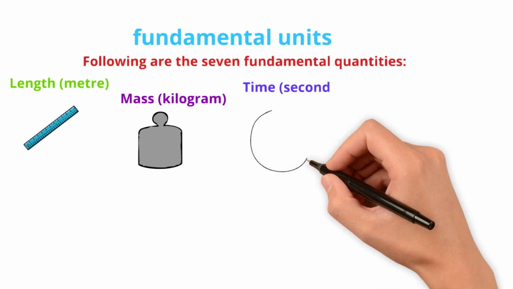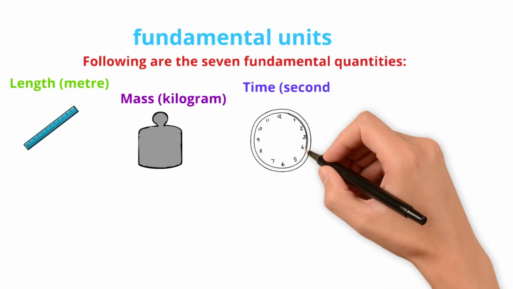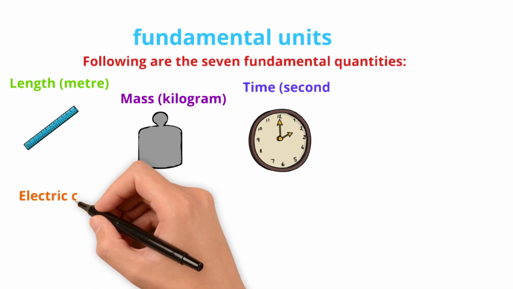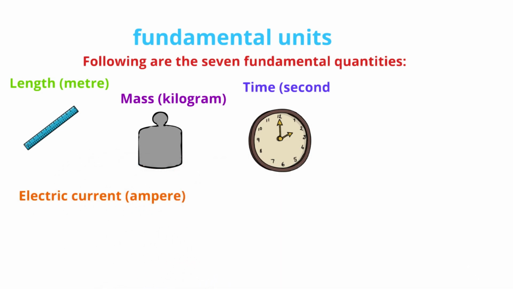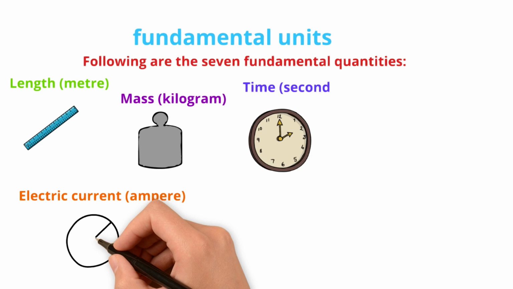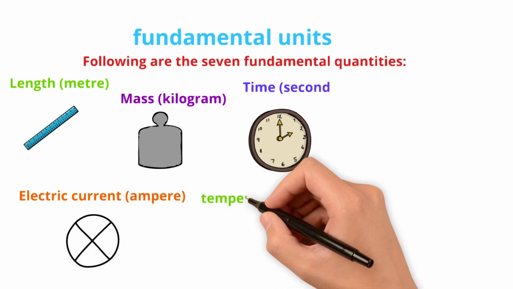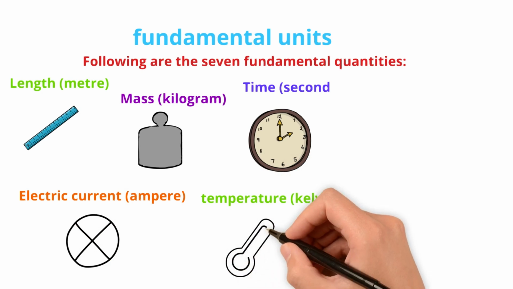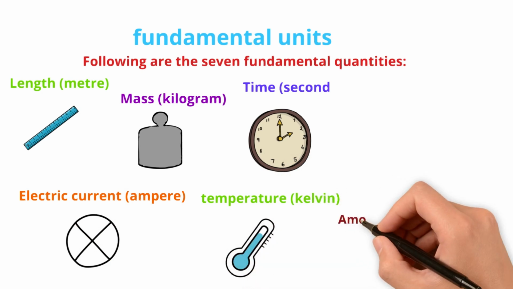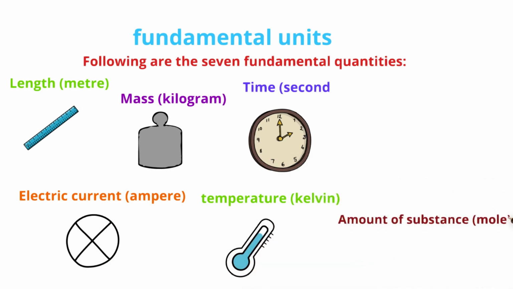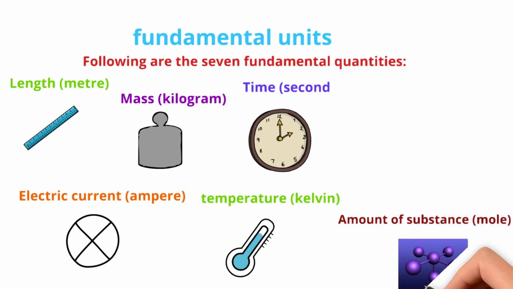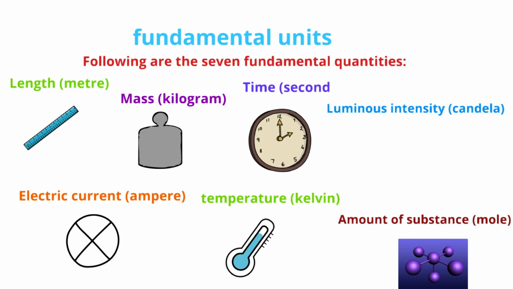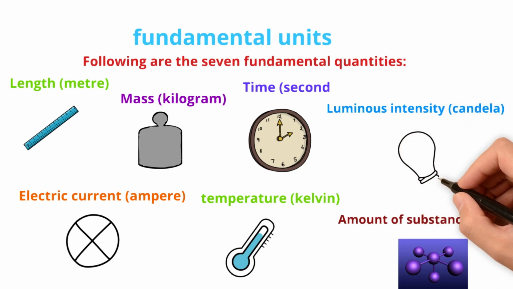Time, which we measure using a clock or stopwatch, is measured in second. Electric current, which is measured in ampere. Temperature is measured in Kelvin. The unit for amount of substance is mole. Luminous intensity is measured using candela.